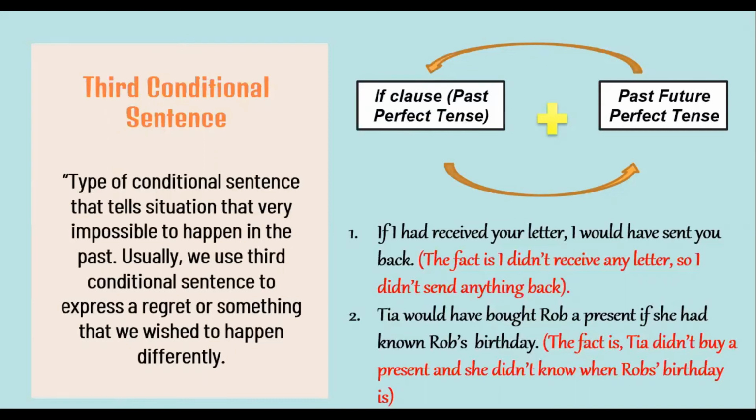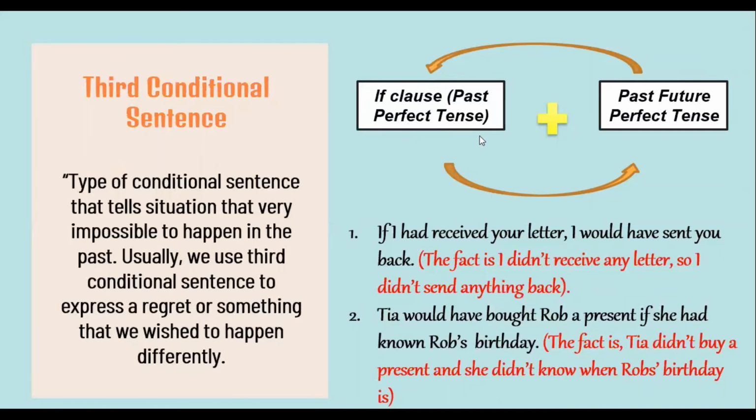And how about the pattern of third conditional sentence? In third conditional sentence, we use past perfect tense and past future perfect tense. And remember, the if clause in third conditional sentence will always be followed by past perfect tense, meanwhile, the other clause will be written in the form of past future perfect tense.